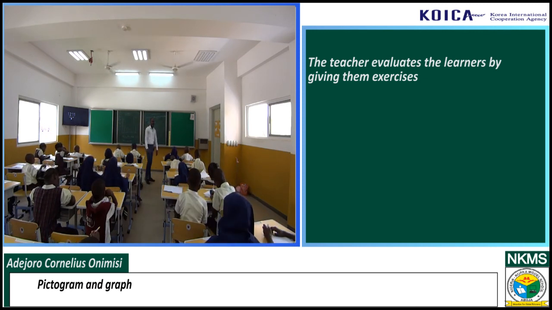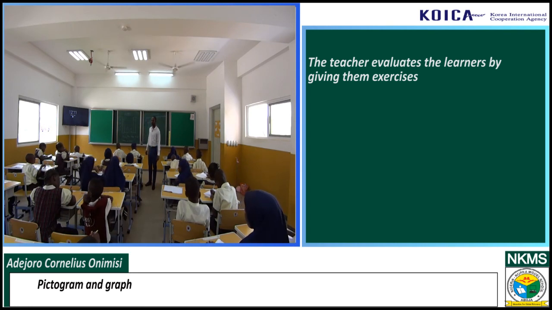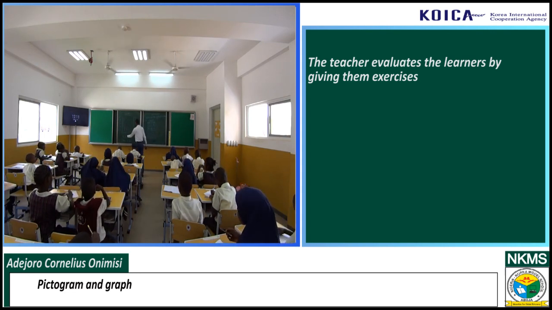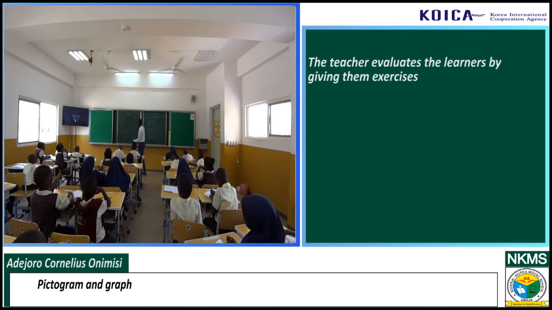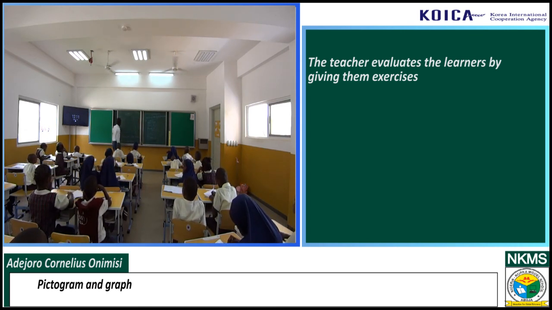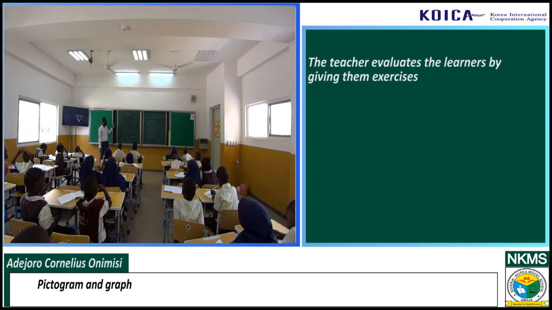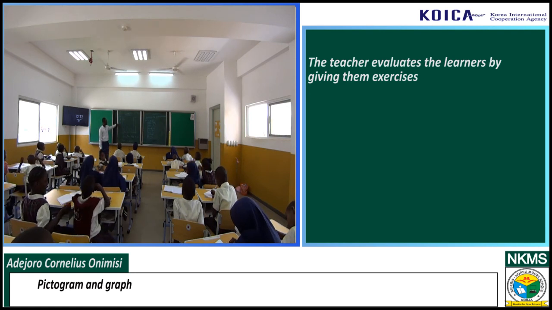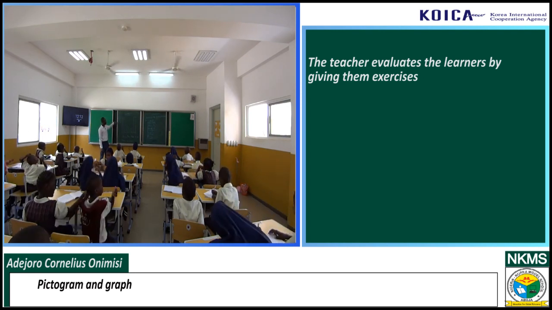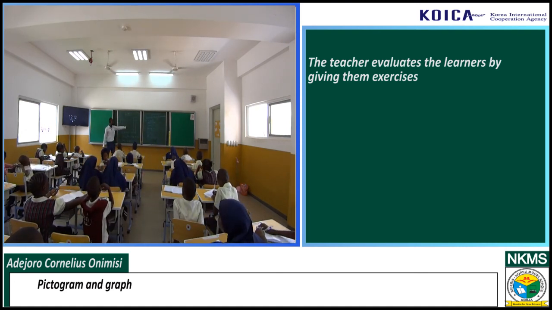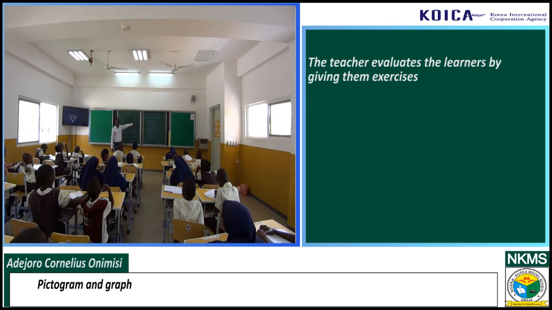Quickly represent that, just the way this is done. You will write their names here, okay? Then their ages should be here. You understand? You write 1, 2, 3, 4, 5. In fact, just start the way you want to start. 1, 2, 3, down to 11. The highest age there is 11.